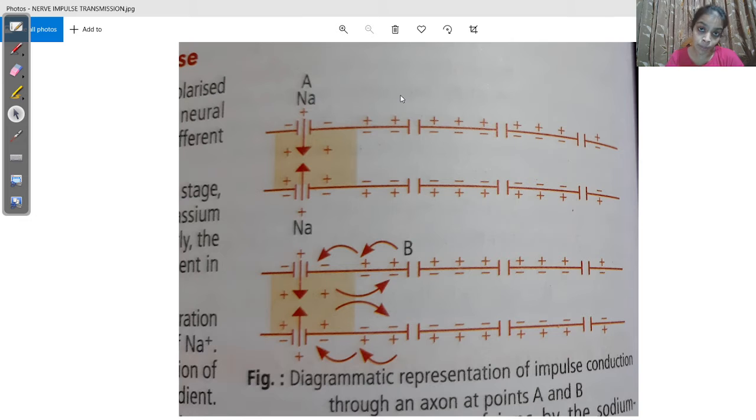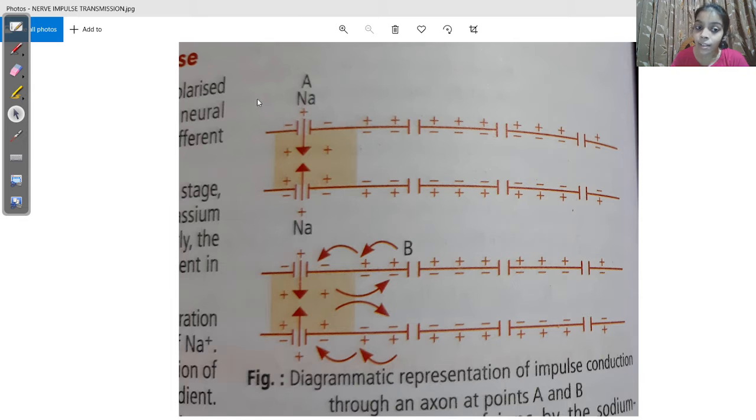Now what happens when a stimulus comes? When a stimulus arrives and attacks the nerve fiber, the polarity is reversed. So see this part of the nerve fiber: the inside has become positive and the outside has become negative. Why?